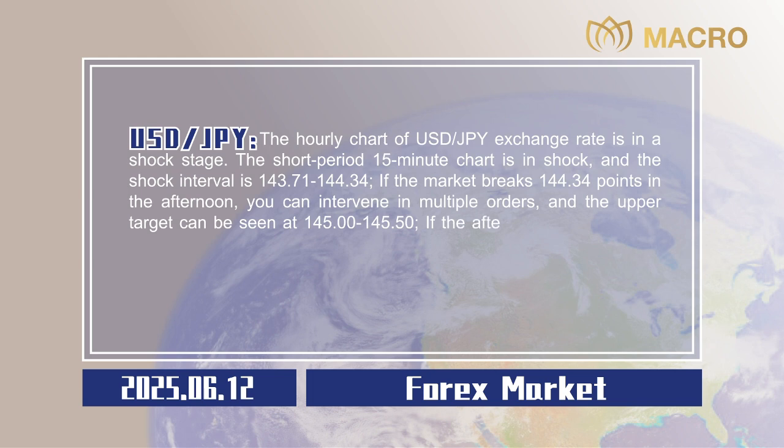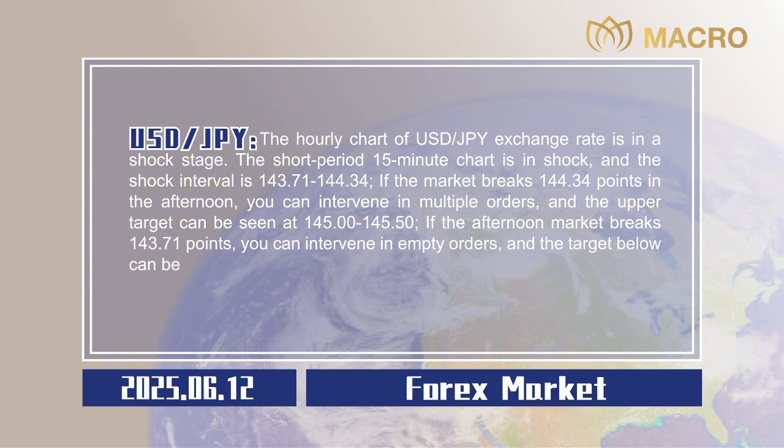If the afternoon market breaks 143.71 points, you can intervene in empty orders, and the target below can be seen at 143.20 to 142.80. Stop losses are all 20 points, 0.20.